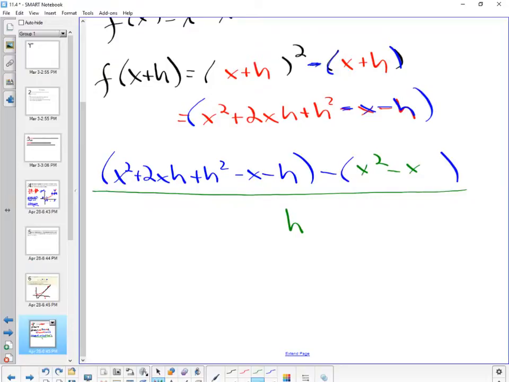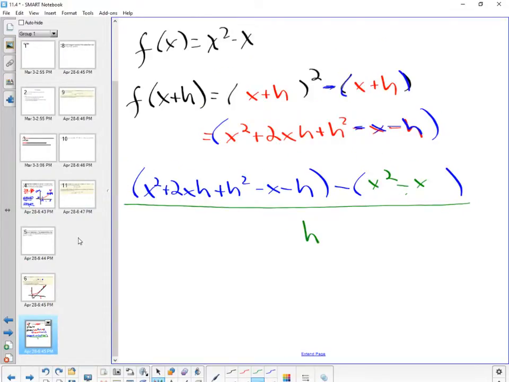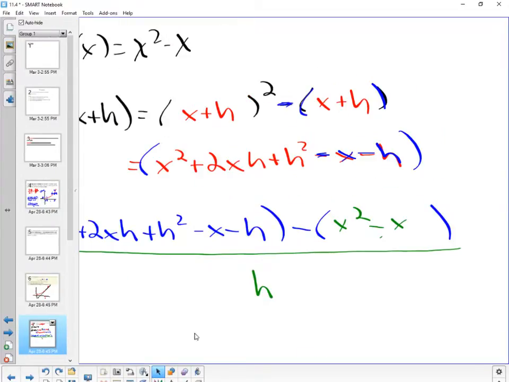Let's clean this up. Was this minus? Yes. Okay, just double checking.